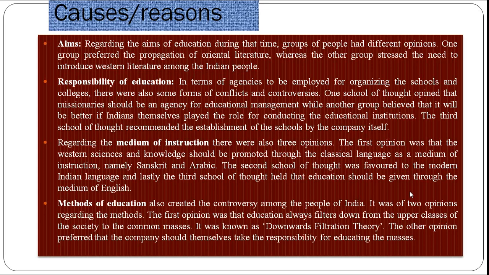The other opinion preferred that the company should itself take the responsibility for educating the masses. So the first group gave importance to education going from the upper classes to the lower classes, known as the downward filtration theory. The other opinion was that the company should take the responsibility for educating the masses.